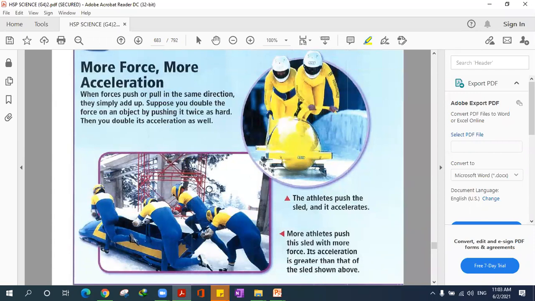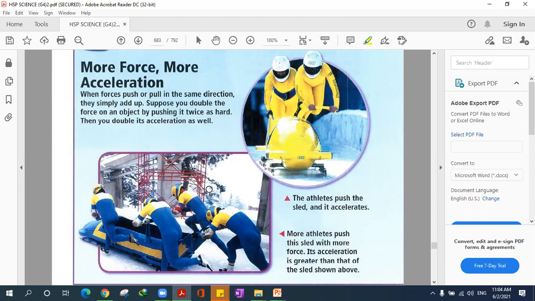Which one will cause a bigger change? The four people or the two? Yes, the four will cause the sled to move way faster than the two athletes.